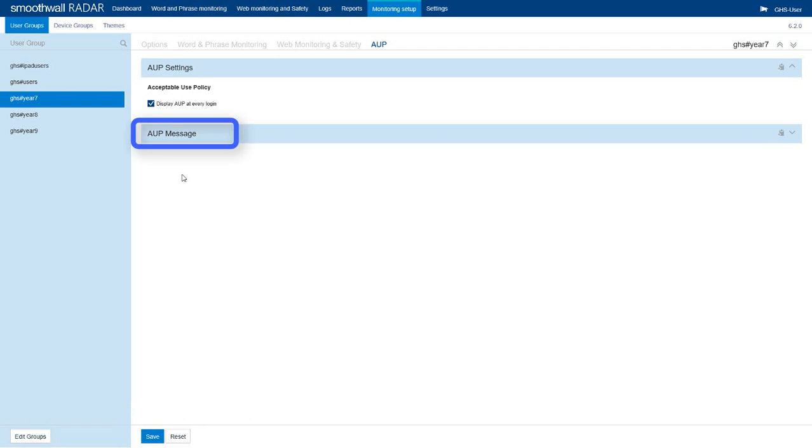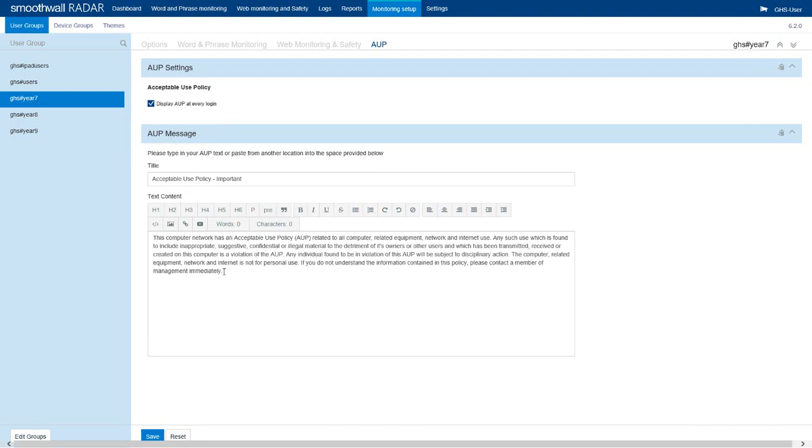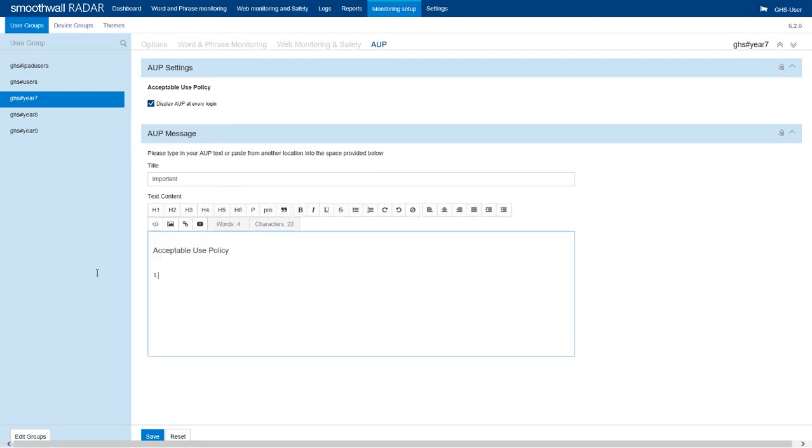AUP message is used to configure the contents and layout of the AUP to be displayed if it is being used. The Edit Toolbar buttons can be used to customize text added. Text can also be pasted from other applications.